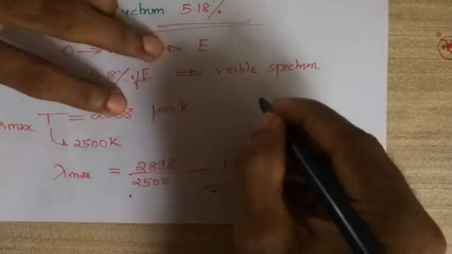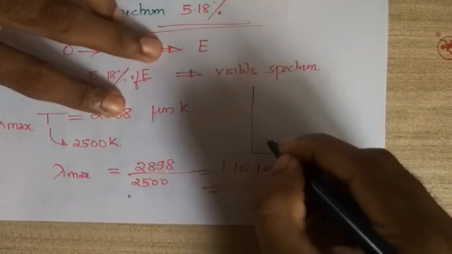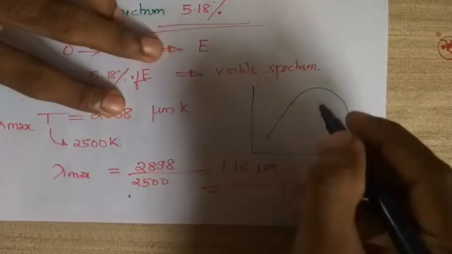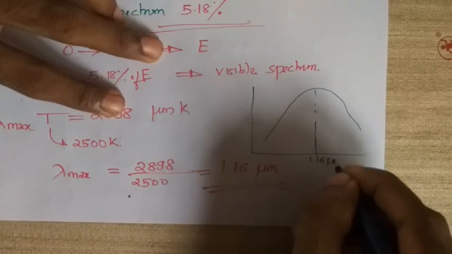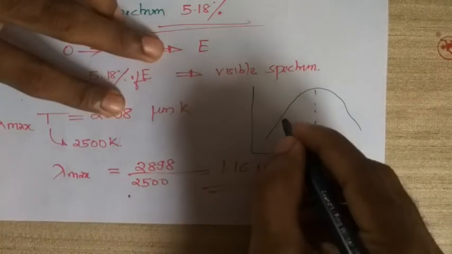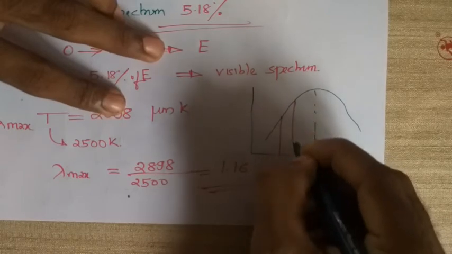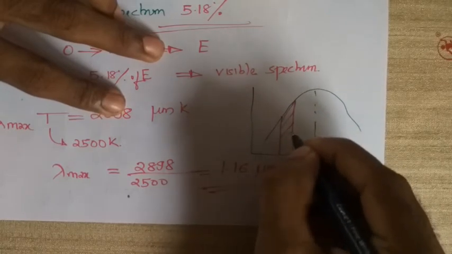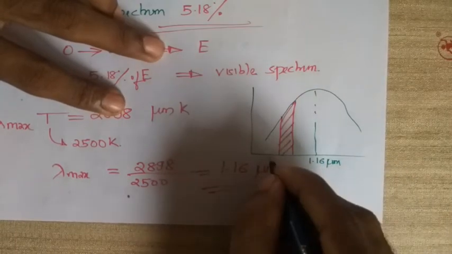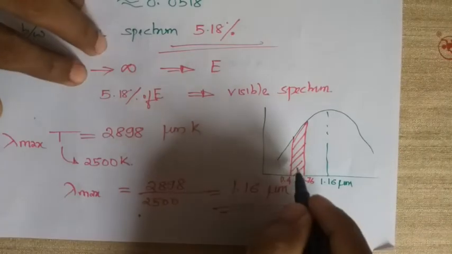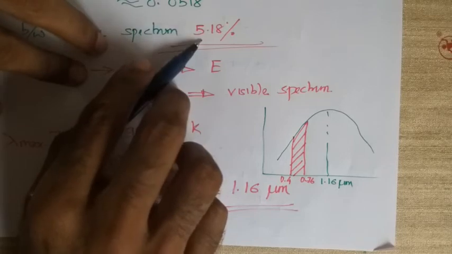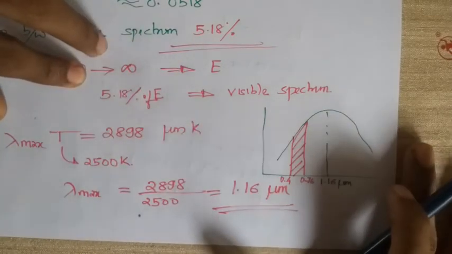So if you have the monochromatic emissive power distribution like this, then the maximum occurs at 1.16 micrometer, and the visible spectrum will come somewhere here. Previously we evaluated the percentage of energy coming in this visible spectrum, between 0.4 and 0.76 micrometer. This energy amounts to 5.18% of the total energy from 0 to infinity.